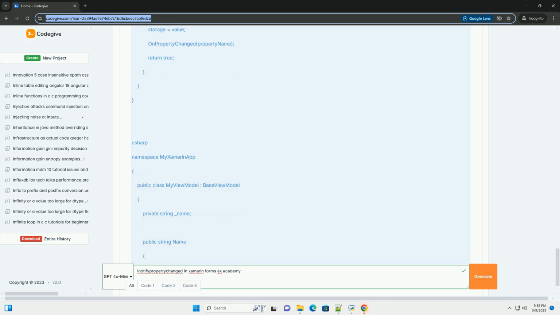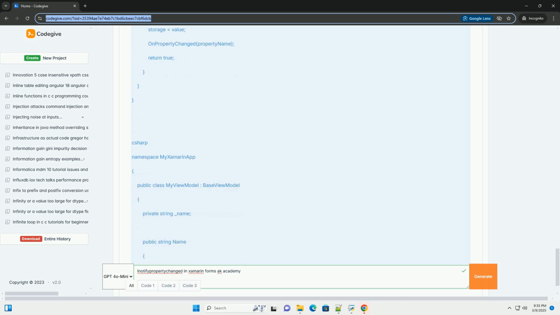B. Using CallerMemberName attribute. C# provides the CallerMemberName attribute, from System.Runtime.CompilerServices, which can simplify the OnPropertyChanged method. It automatically populates the property name parameter with the name of the calling property.